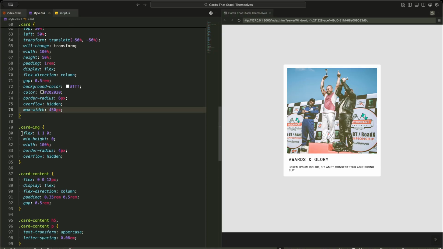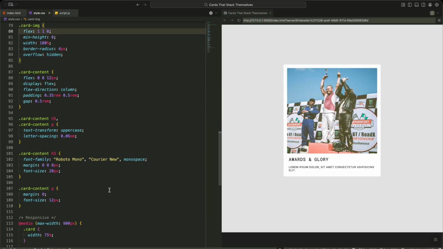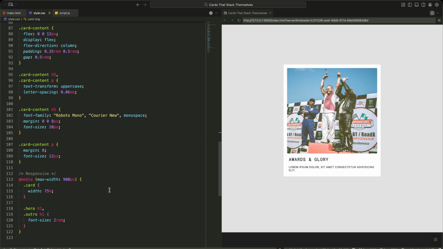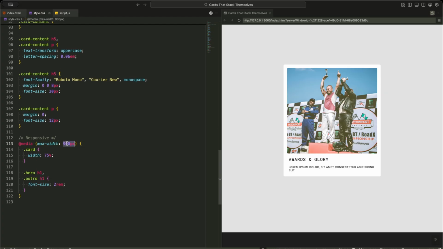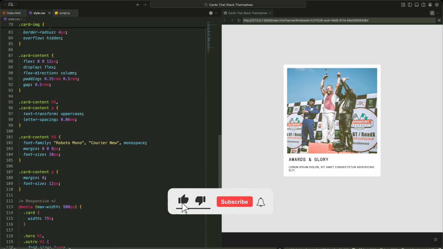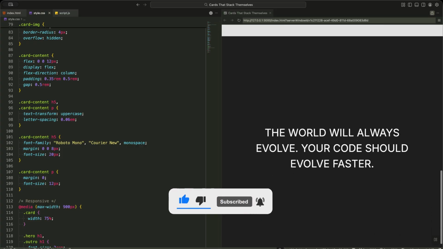Inside, a card uses Flexbox in a column. The image area takes up most of the space, and the content area holds a title and description in a compact, uppercase style. Finally, there's a media query for screens under 900 pixels, where the card width reduces and the headline fonts scale down for mobile. This CSS gives us a sturdy, visually distinct foundation ready for smooth scroll-driven animation.